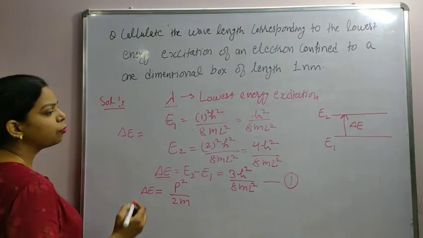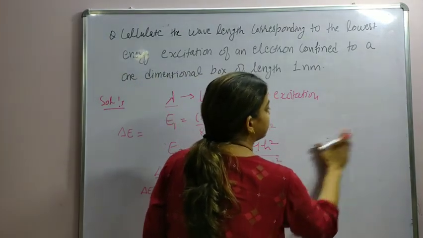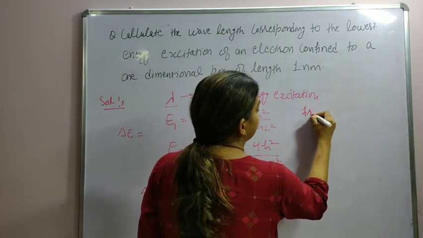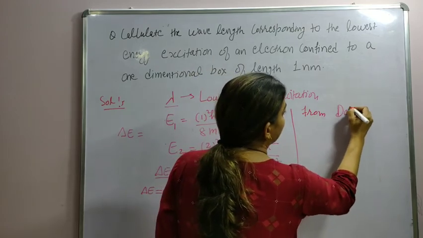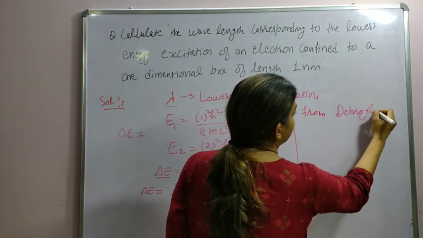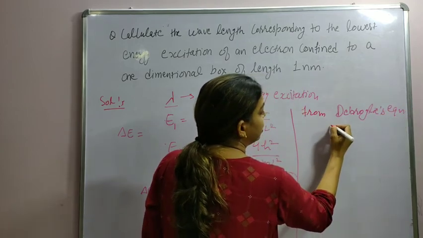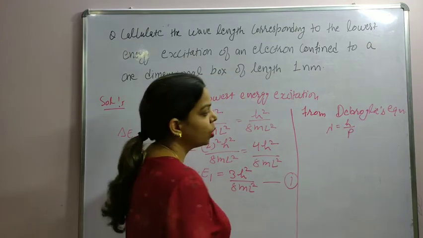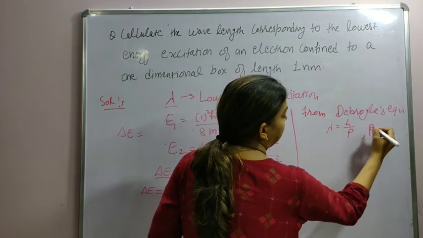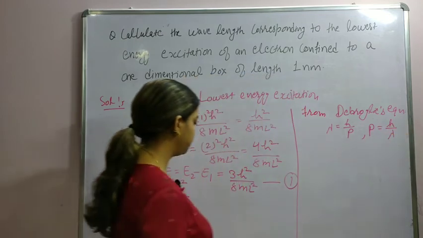And again from de Broglie's equation, lambda is equal to h upon p, or I can say p is equal to h upon lambda.